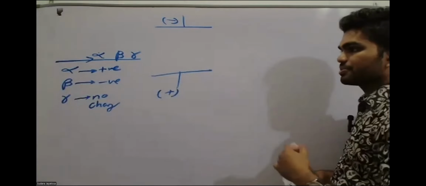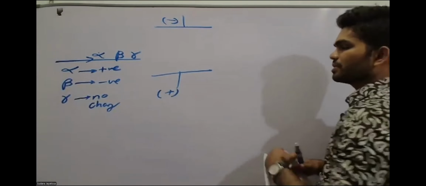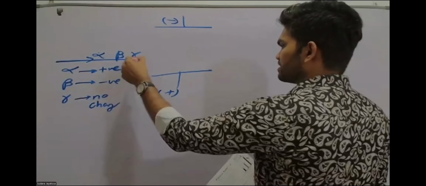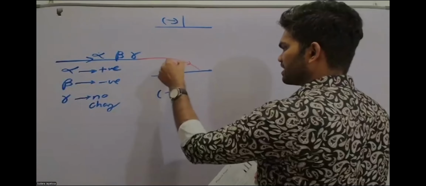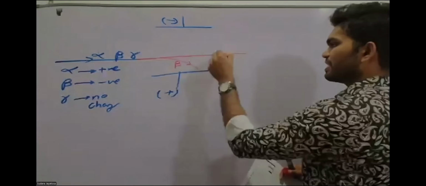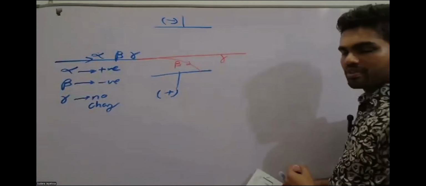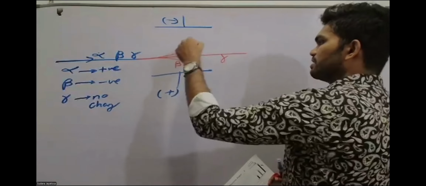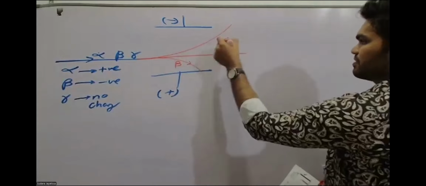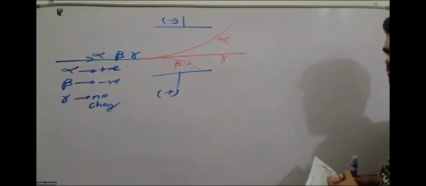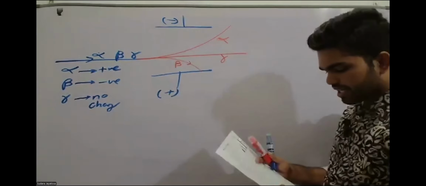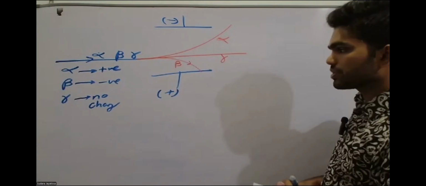The negatively charged particles will go towards the positively charged plate. So your beta particle will deflect like this. Your gamma particle will pass through without any deflection because it has no charge. And alpha will show a small deflection angle because it is heavy. So according to this, alpha rays are repelled away from the positive electrical field. It's true, right?